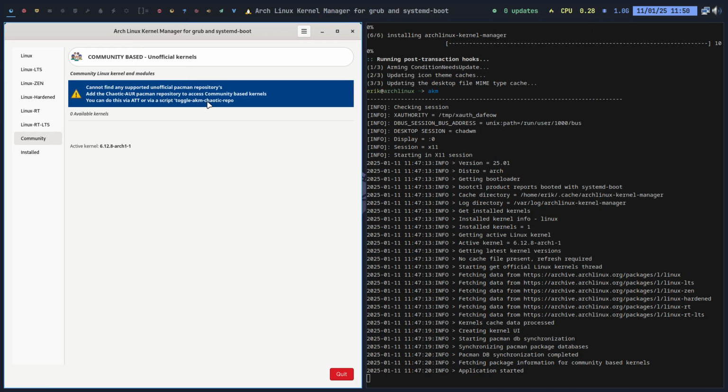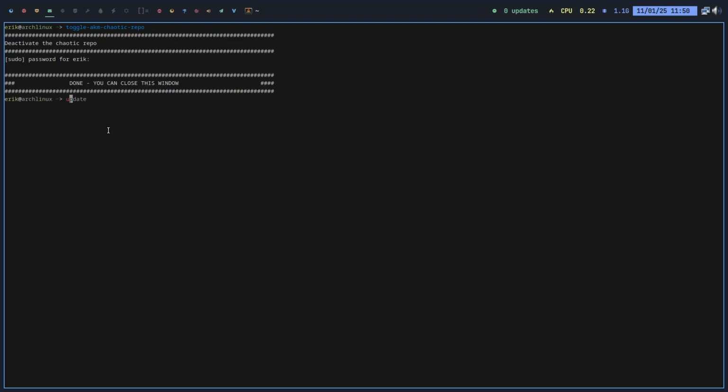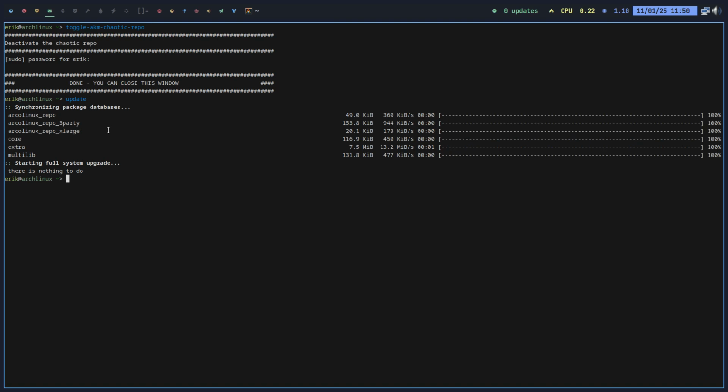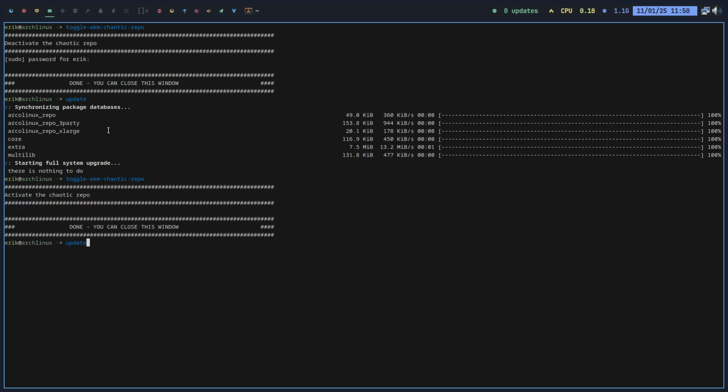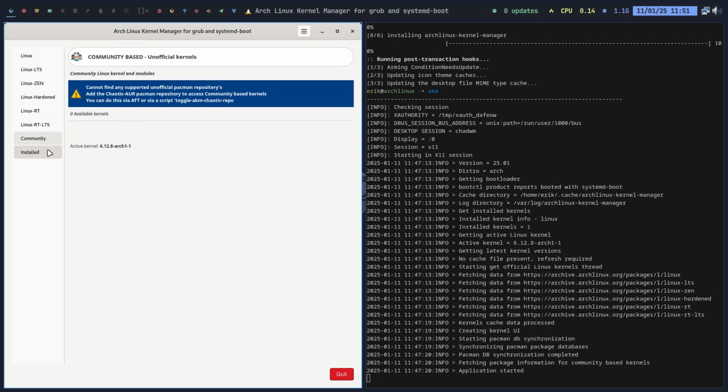So this is the community. There's another thing to get the same Chaotic repo, that's toggle. So basically it's a script. If you don't want to use the ATT, then this is the way to go. And if you update again, toggle means like a light switch, on and off. So now it's off. I do it again and it's back on, right? So what I always remember after installing the kernel, I always put the Chaotic AUR off by default. I grab my stuff and remove Chaotic AUR again from Pacman. It's on a device. You can do what you want.